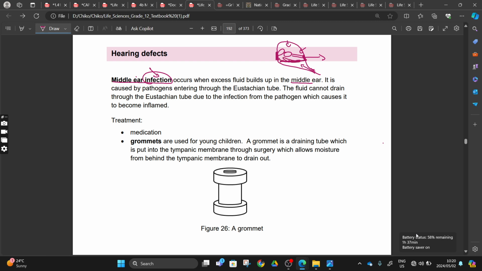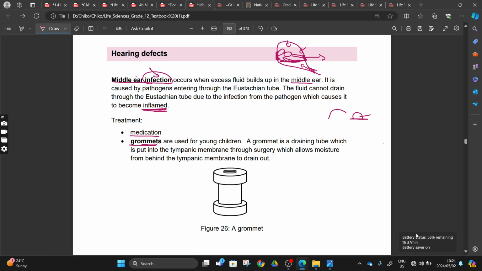So we use something called grommets. We can use medication, antibiotics, to ease it, because you might find that this eustachian tube of ours is inflamed, we call it inflamed. Yeah, the word is inflamed, right? When something is becoming big, I'm not sure that's the correct word. Maybe like when I hit you on your skin and it increases, that bump there, we are saying that your skin is inflamed, right?